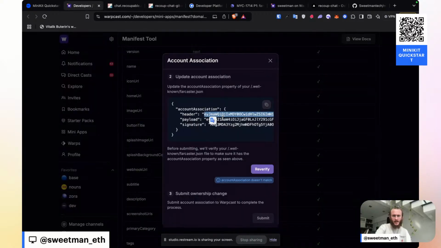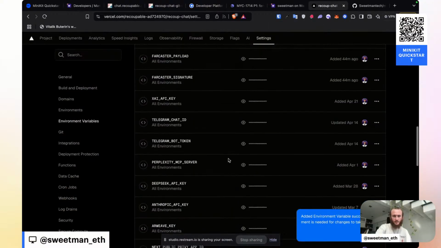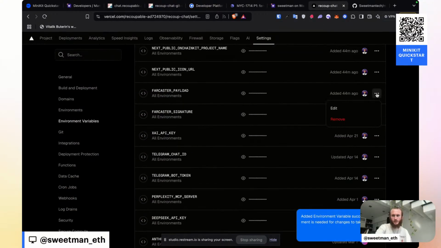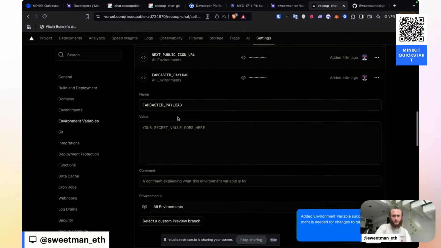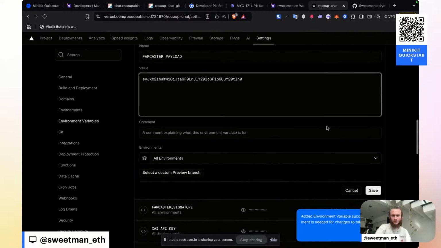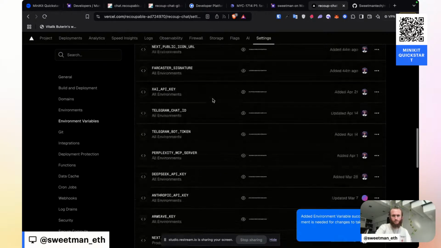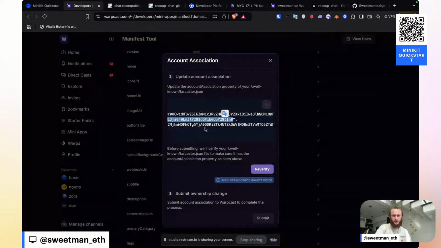After the header, we have a payload. Copy the payload, and inside of our Farcaster payload, we can edit that value, paste our value. It looks to be the same. No changes to the payload. And then we also have a signature.